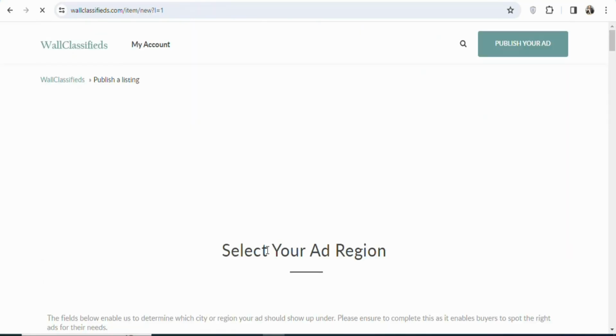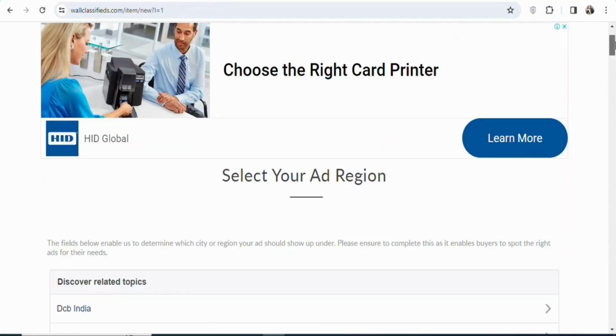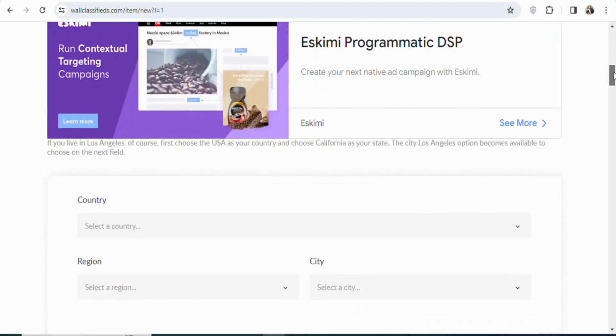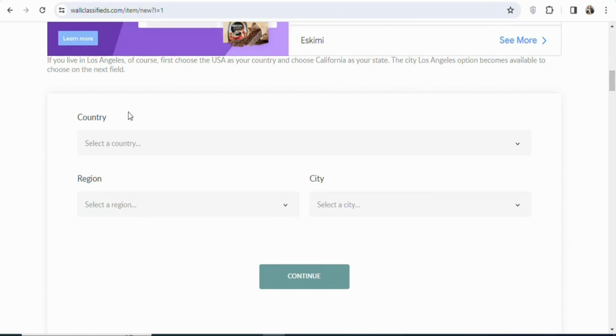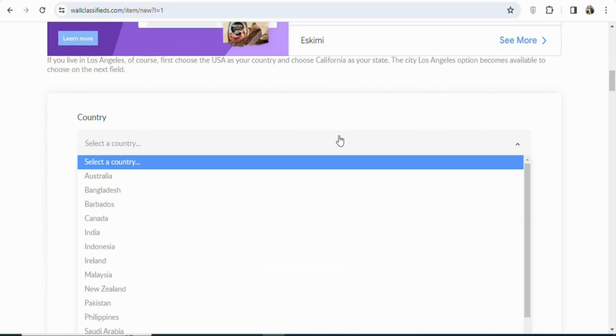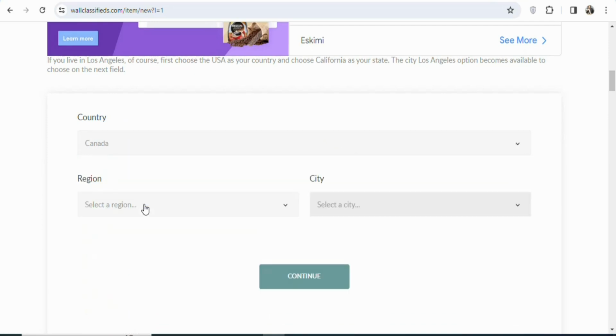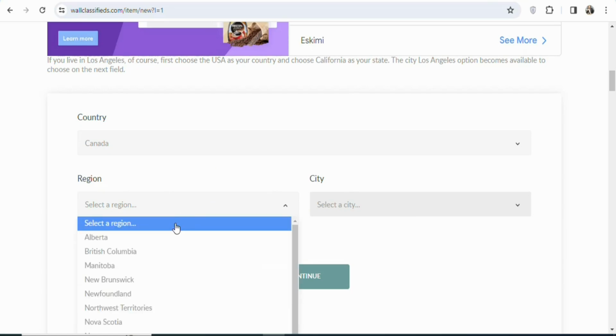Once you click on it, you can see select ad region. You are going to select the country where you want the ad to be shown. So you have to scroll down. Once you scroll down, you can see country. You have to select Canada because the offer is allowed in Canada. So scroll down to the bottom and select Canada. You can see Canada here. Click on it. The offer is allowed in Canada. Once that is done, you can see region, city. If you want to select a region in Canada, you can click on it and then select a region.